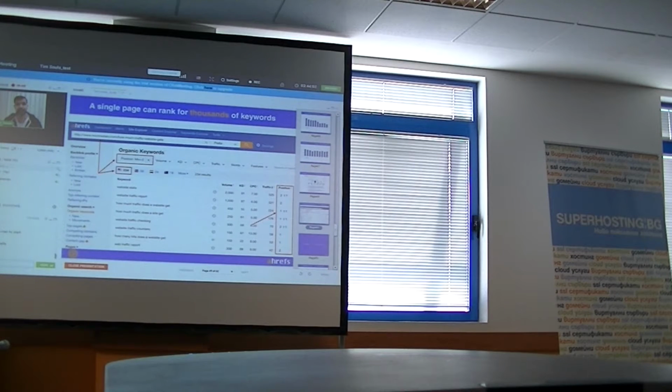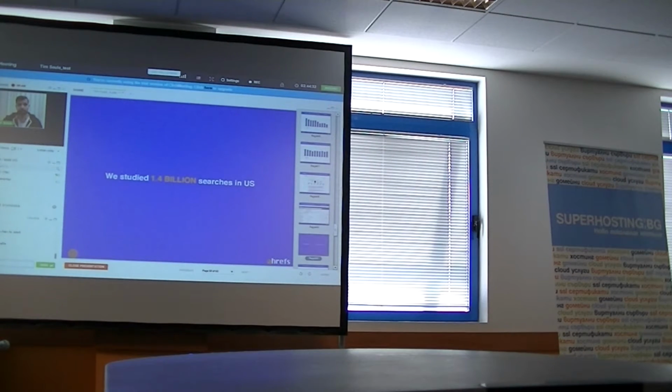So basically a single page on your website can rank in Google, and by rank, I mean rank at number 1 position or in top 3 search results for thousands of different keywords. So here I plugged a URL of some article into Ahrefs, and with a quick filter, I was able to see that this page ranks in top 3 Google position for over 200 keywords. So it brings quite a nice traffic to this page.